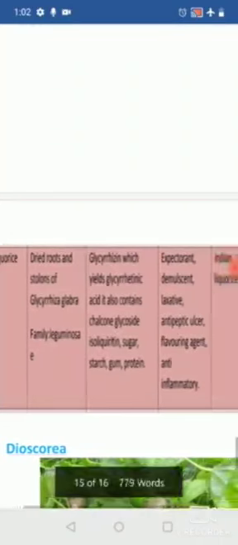The next drug is licorice. Coming to the biological source of licorice, it consists of dried roots and stolons obtained from Glycyrrhiza glabra, belonging to the family Leguminosae. Coming to the active constituents, mainly it contains the saponin glycoside, that is glycyrrhizin, which yields glycyrrhetinic acid. It also contains the chalcone glycoside isoliquiritigenin, sugar, starch, gum, and proteins, but mainly it contains the saponin glycoside glycyrrhizin, which yields glycyrrhetinic acid upon hydrolysis.